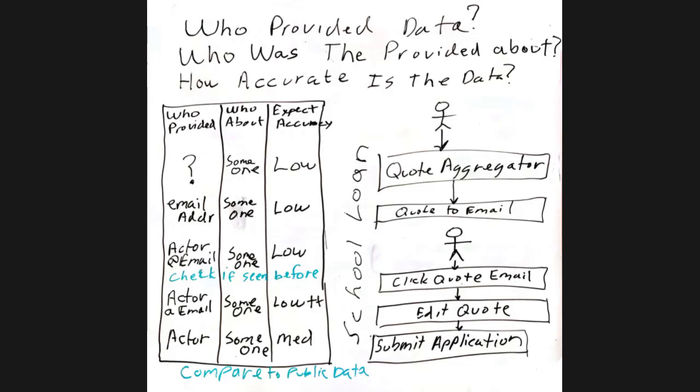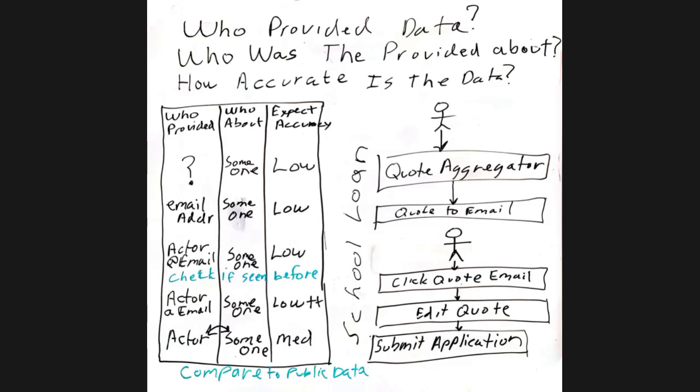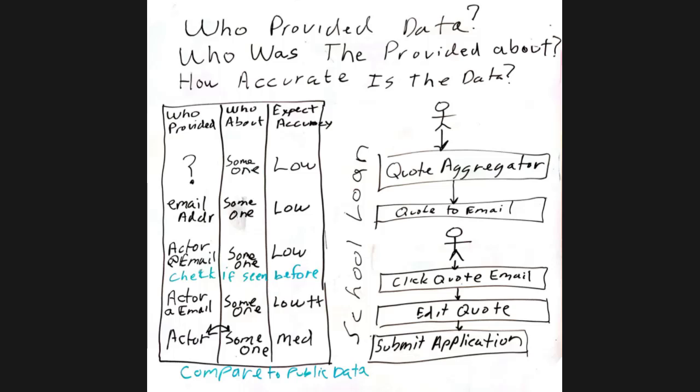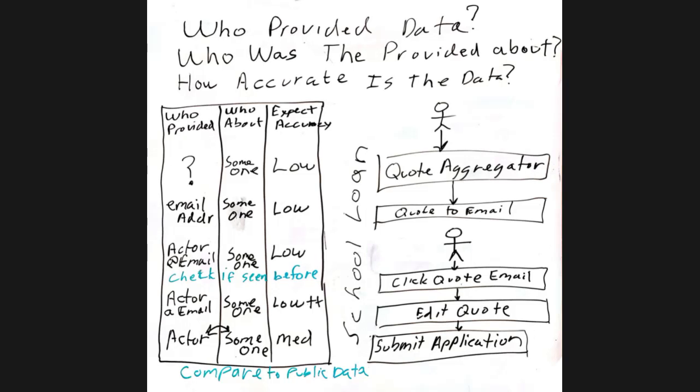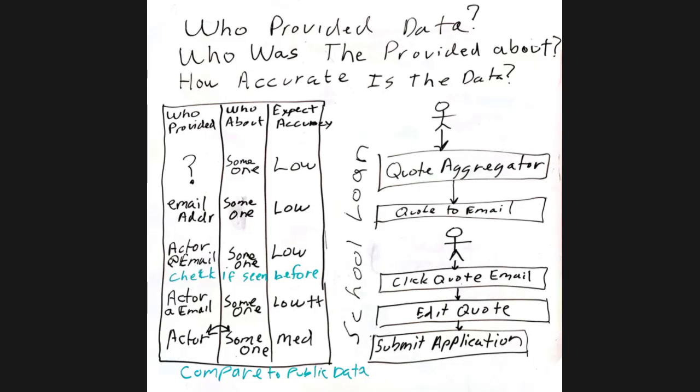We'll mark this. And if we compare to public data, we might increase our trust in the fact that we know who someone is or who the actor is. And the question is, is the data accurate? So we really don't know how accurate it is unless we compare it against some other source. Now, if we compare it against some other source, we still have to look at it and say, is the public data source wrong or the bought data wrong, to compare this against, like a credit report back. And so the goal there is we think that we can increase the accuracy, right? So we think the expected accuracy would be high.